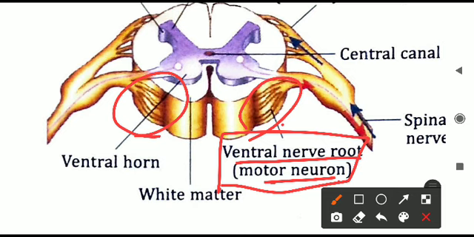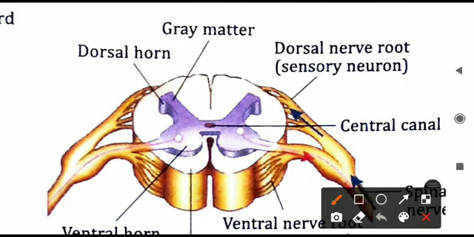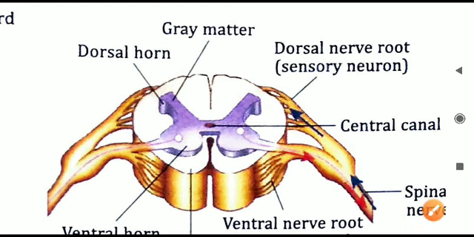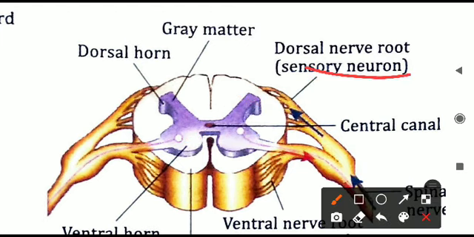Whenever any activity is happening, this sensory neuron will take that message and conduct it to the spinal cord. The spinal cord will decide what to do, and it will send the message or instruction to the body to perform. So this is the pathway in which the messages are conducted. The sensory neuron will take the message from the receptor organs to the spinal cord.